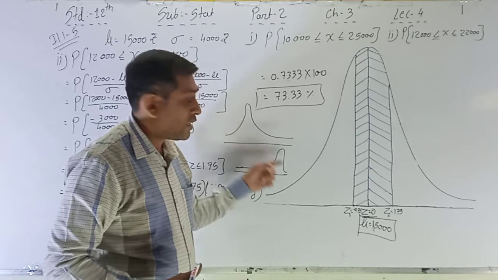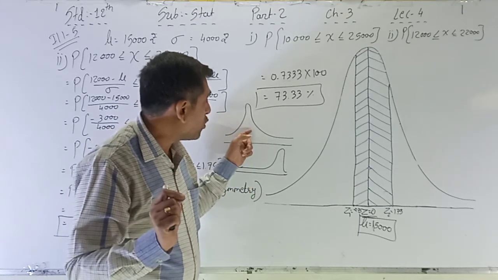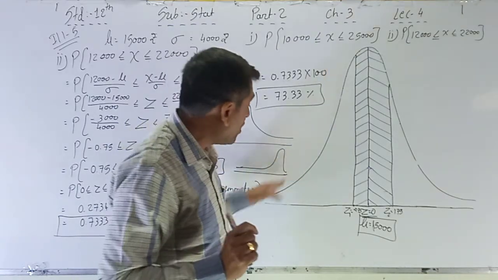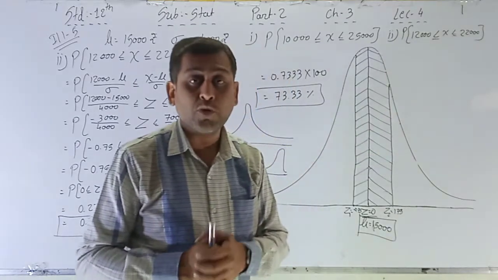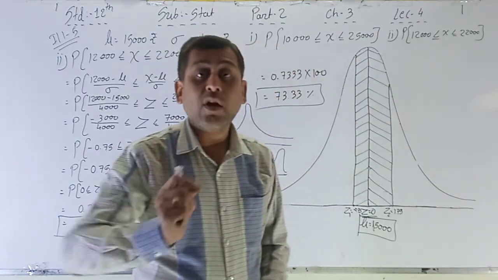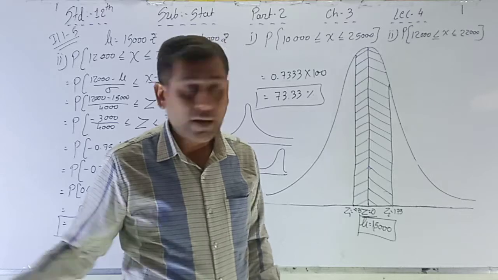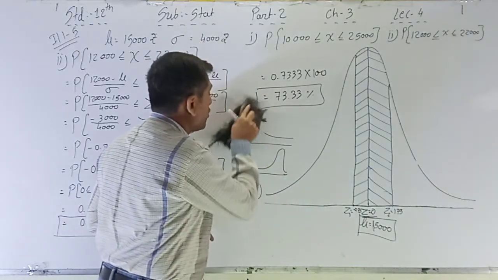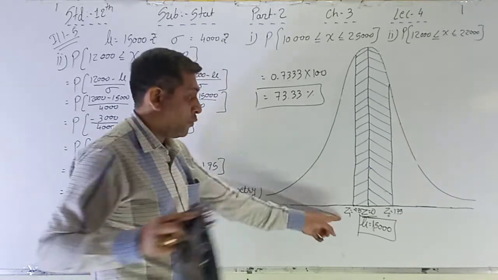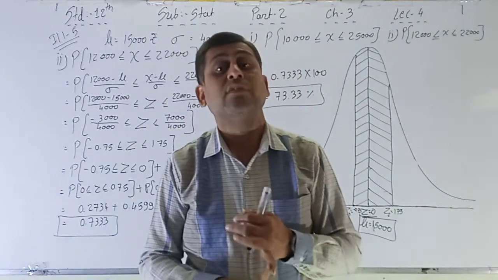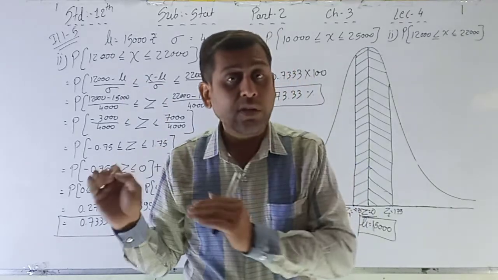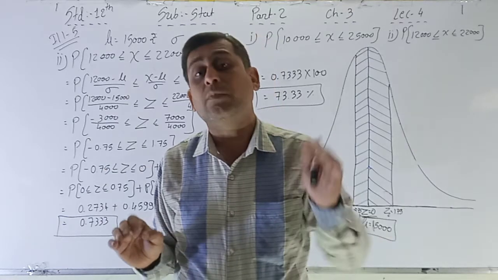These two are positive and negative skewed frequency distributions, and this one is the symmetric frequency distribution. So here the point is that the distribution is always symmetric in the normal distribution, and always the skewness is equal to 0, right? Here this one is the negative and positive skewness and this one is symmetric, that's why skewness is equal to 0. These are the small questions asked, so please read it carefully. B section is compulsory on the basis of this, so please read it and please remember it.